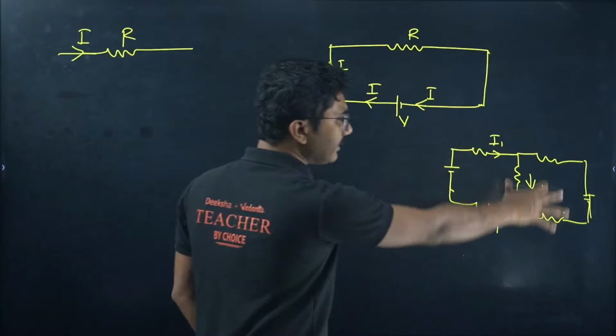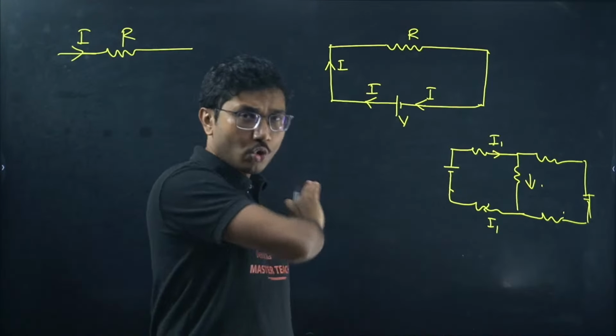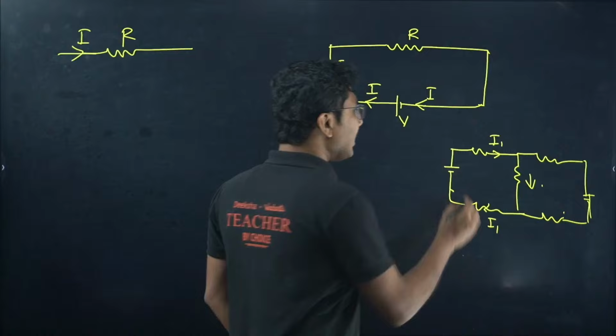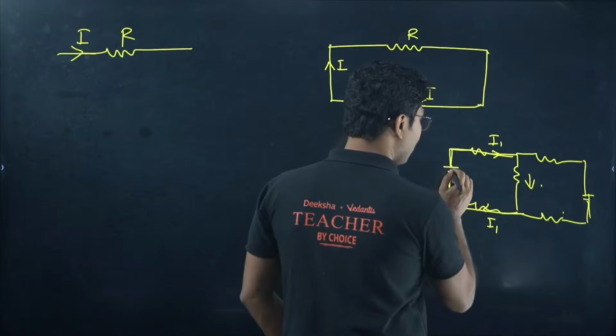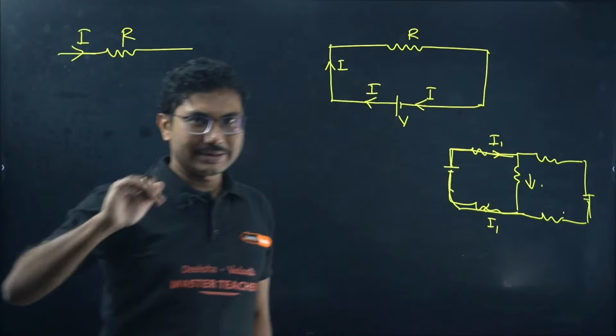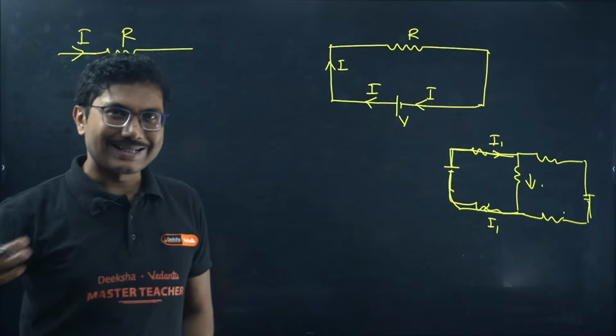So if you see this kind of complicated diagram, no matter how complicated it is, if the current exiting the battery is I1, the same current has to come back to the battery. So this is the first step for applying KCL and KVL.